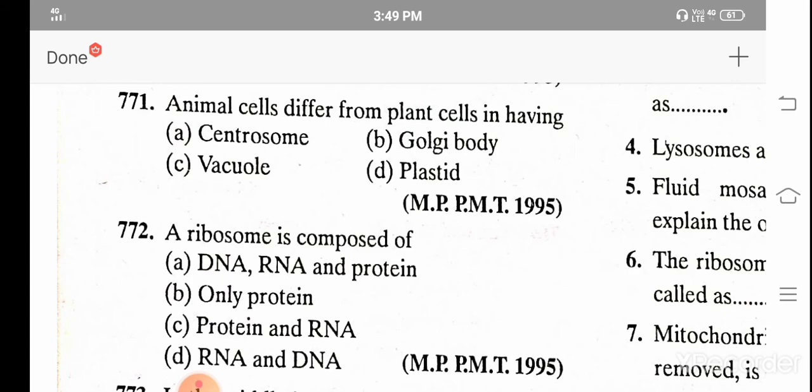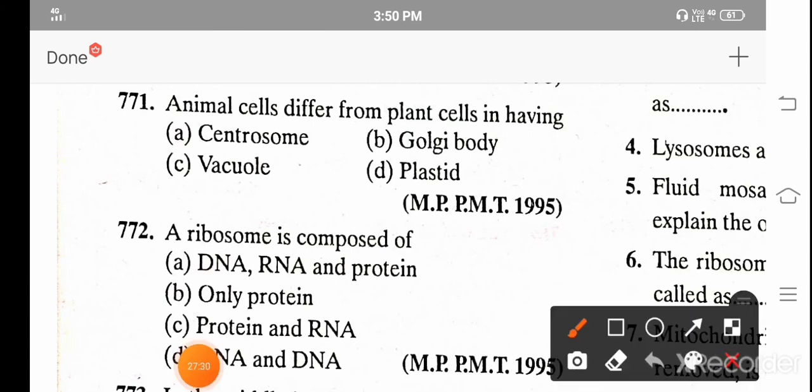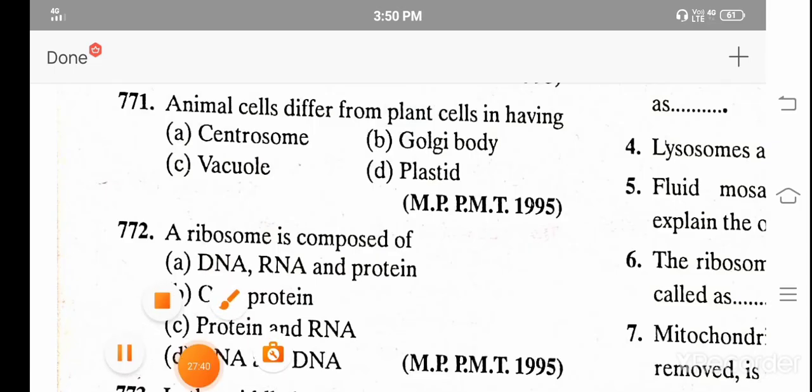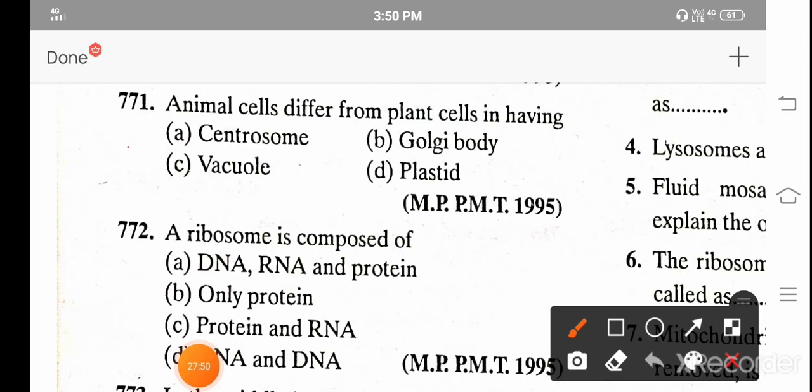Animal cell differs from plant cell in having A. Centrosome, B. Golgi body, C. Vacuoles, and D. Plastid. No, the animal cell differs from plant cell in having centrosome, not plastid. Plastid is present in plant cell.